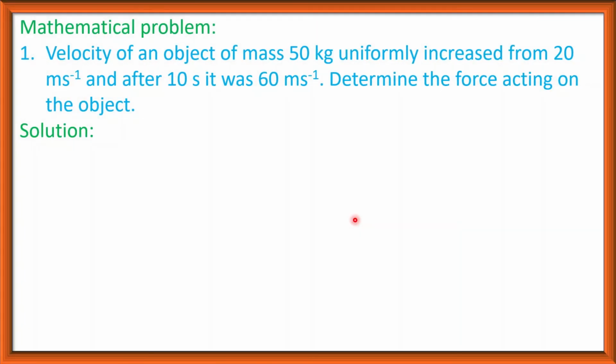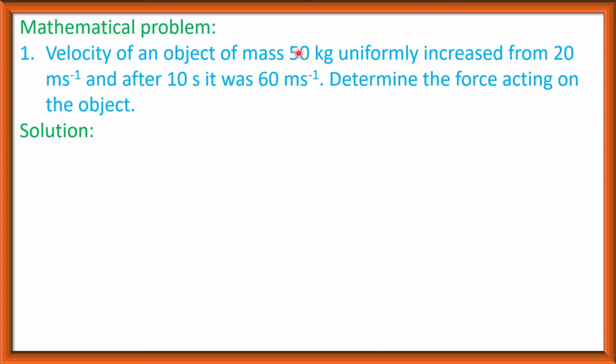Now a mathematical problem. The velocity of an object of mass 50 kg uniformly increased from 20 meter per second, and after 10 seconds it was 60 meter per second. Determine the force acting on the object.